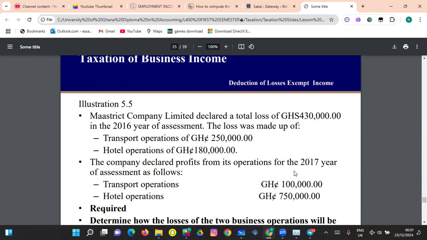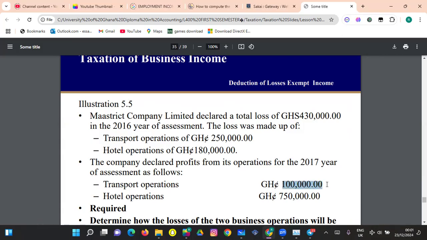Maastricht Company Limited declared a total loss of 430,000 in the year 2016, year of assessment. The loss was made up of transport operations of 250,000 from transport operation, and then the hotel operation of 180,000. So the company declared a profit in 2017. 2016, they made a loss. 2017, they made a profit of transport operation 100,000, and then hotel operation 75,000.